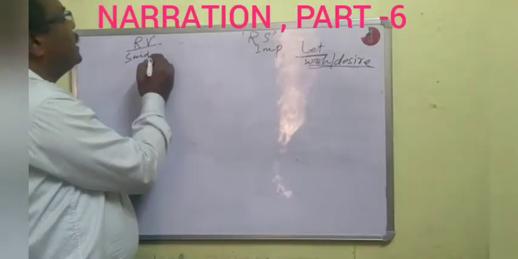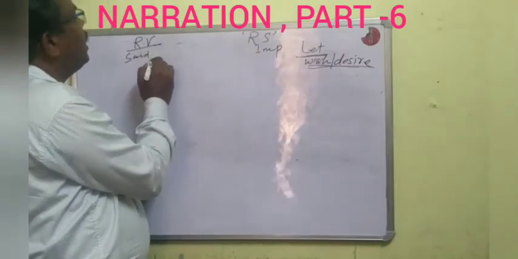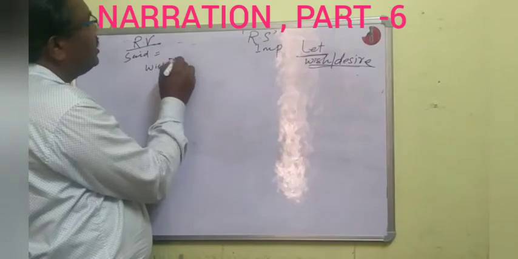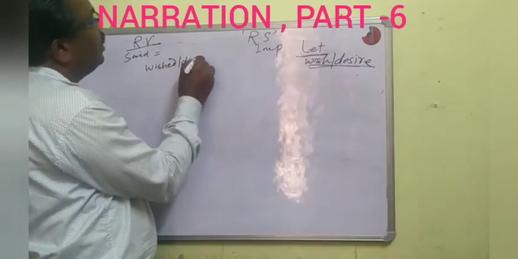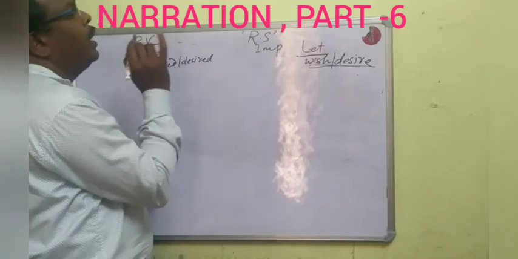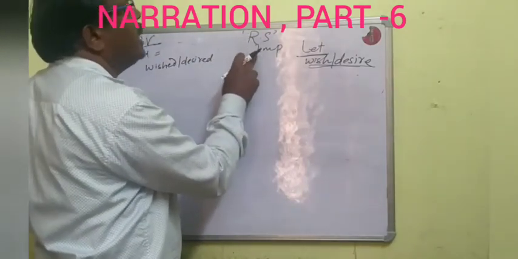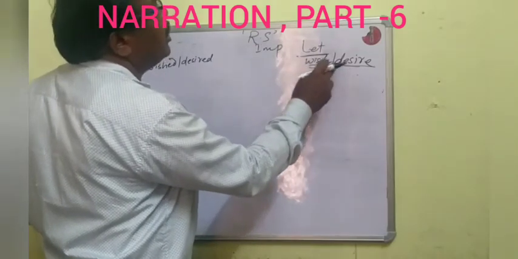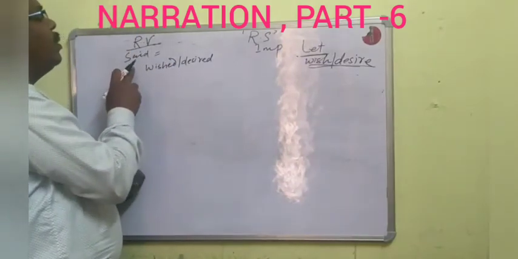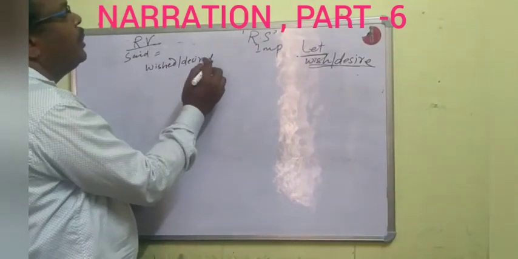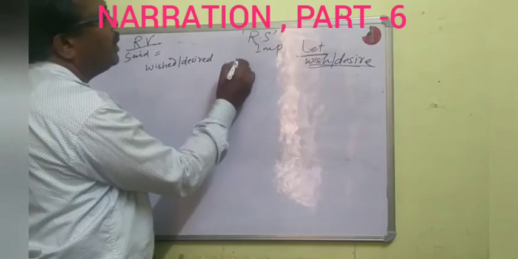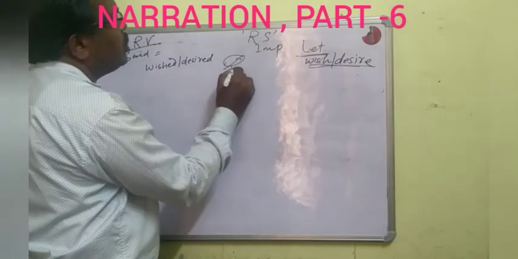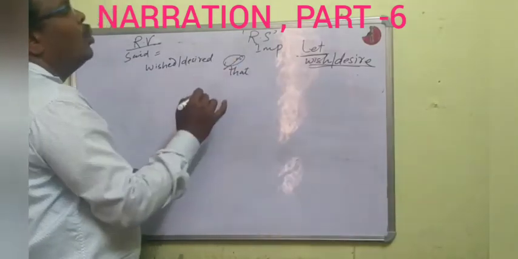Then the reporting verb said will be changed into wished or desired. Okay. If the reported speech is an imperative sentence and it starts with let meaning wish or desire, then the reporting verb said will be changed to wished or desired. Then removing comma and inverted commas, use the connector that.